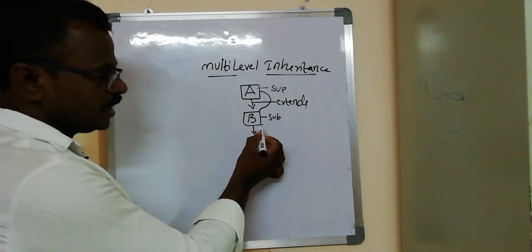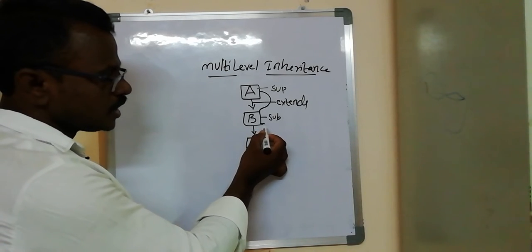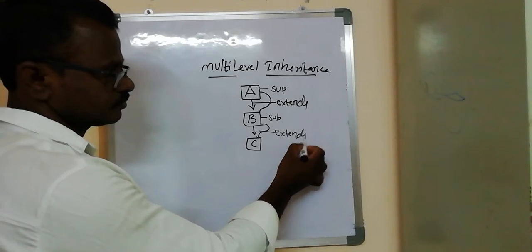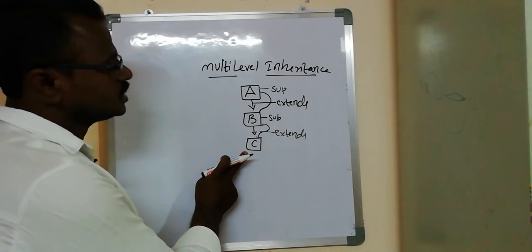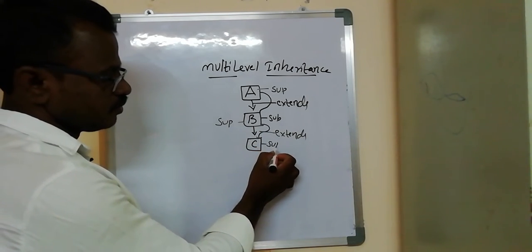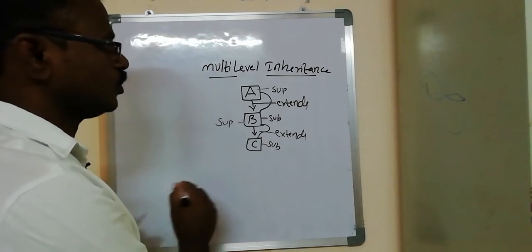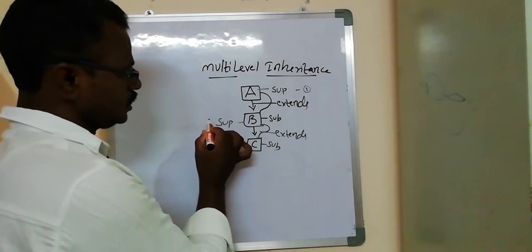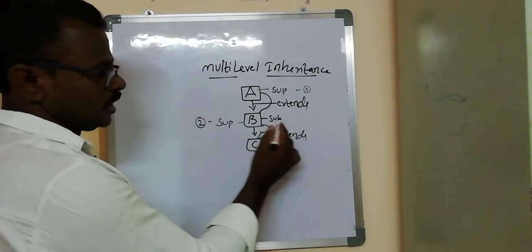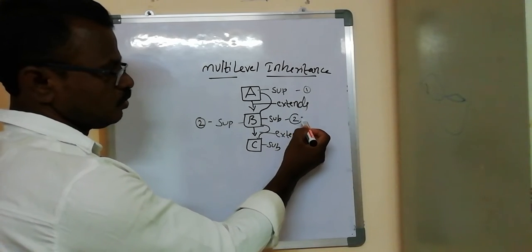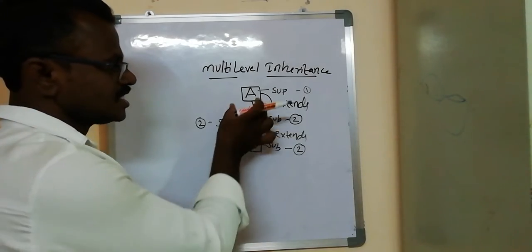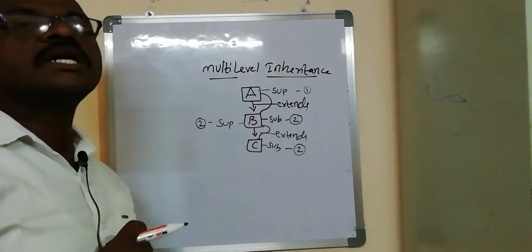Similarly, B is a superclass of C whenever using the extends keyword. B is a superclass and C is a subclass. See, in this structure we have observed one superclass, and this is also another superclass. Like two superclasses, and this is the one subclass. Two are the subclasses. This structure is related to multi-level inheritance.